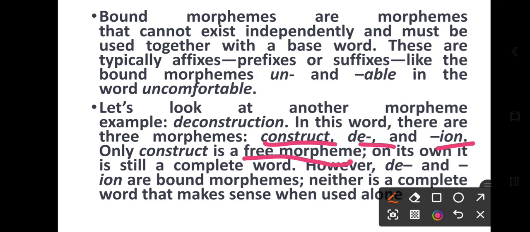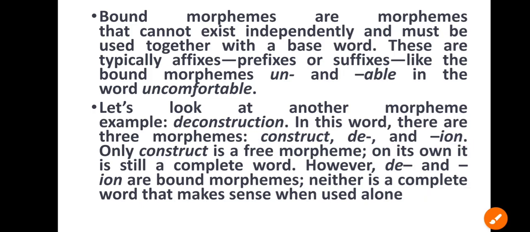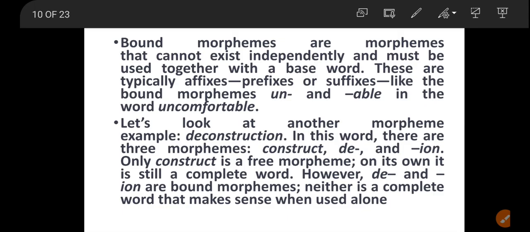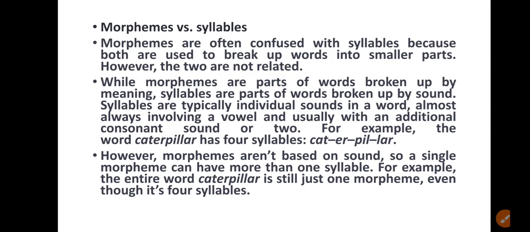However, de and tion are bound morphemes. Neither is a complete word that makes sense when used alone. Now, morphemes versus syllables. There is sometimes confusion between morphemes and syllables, so let us see what the difference is.